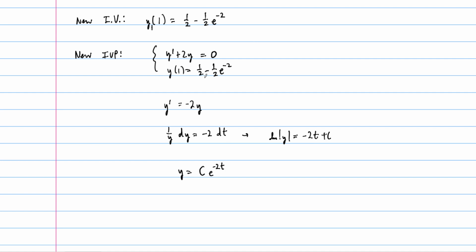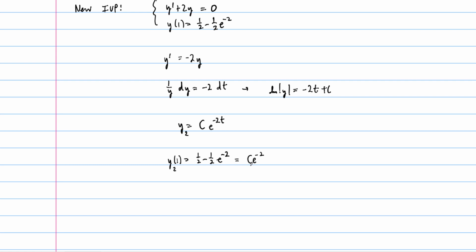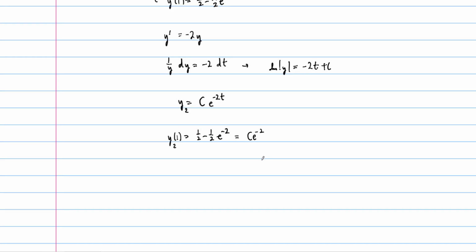Then we use our initial condition to solve for the constant. On one hand, y2 of 1 is equal to 1/2 minus 1/2 e to the minus 2. On the other hand, it has to be c e to the minus 2. To solve for c, we multiply through by e to the 2. So our constant is equal to 1/2 e to the 2 minus 1/2.